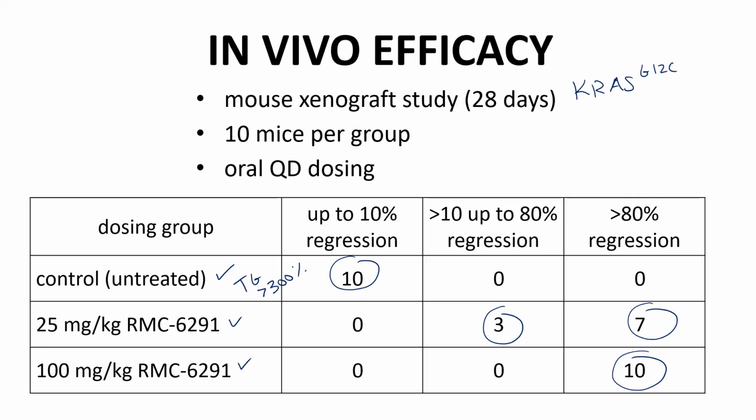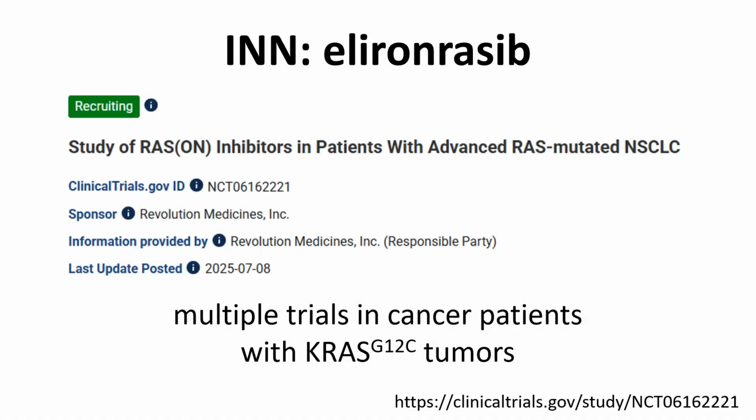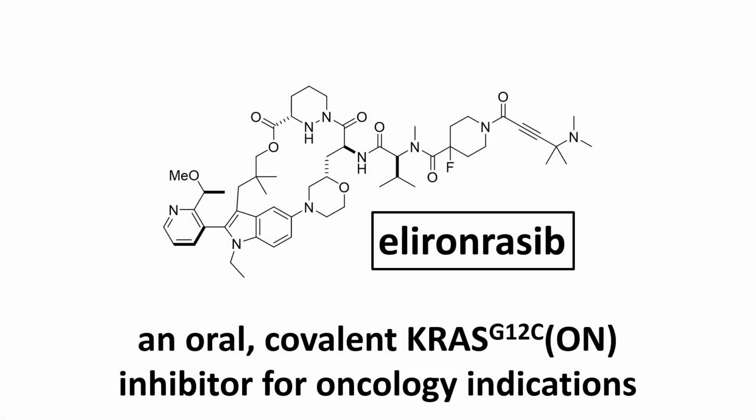Based on these and other data, RMC6291 was advanced as a clinical candidate under the name elironrasib. Elironrasib is currently in multiple clinical trials, one of which is shown on this slide, in patients with non-small cell lung cancer bearing the KRASG12C mutation. That completes the story of the discovery of elironrasib. Elironrasib is an oral covalent KRASG12C ON inhibitor that is in early development for the treatment of certain oncology indications.